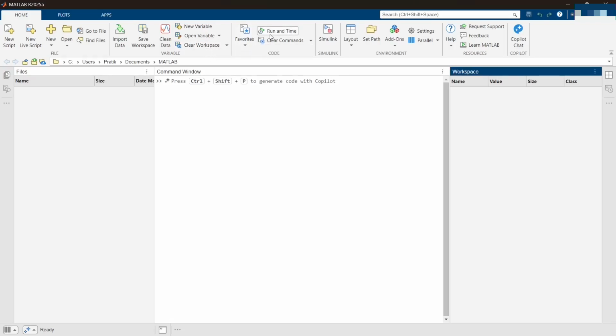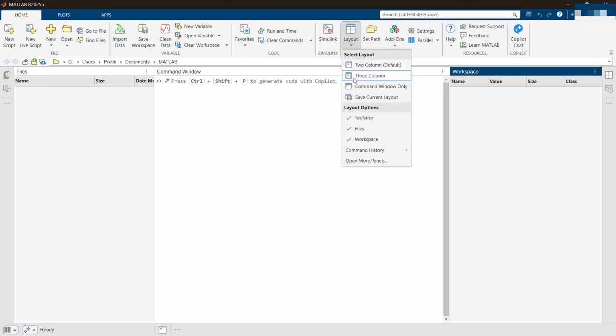So you have runtime, where you can control your runtime, and this Simulink icon is used to open the Simulink tool, where I'll be showing you all that also. If you want to change any of your layout, this is a three-column layout. If you want to change it, you can go through different layout options as per your preference.